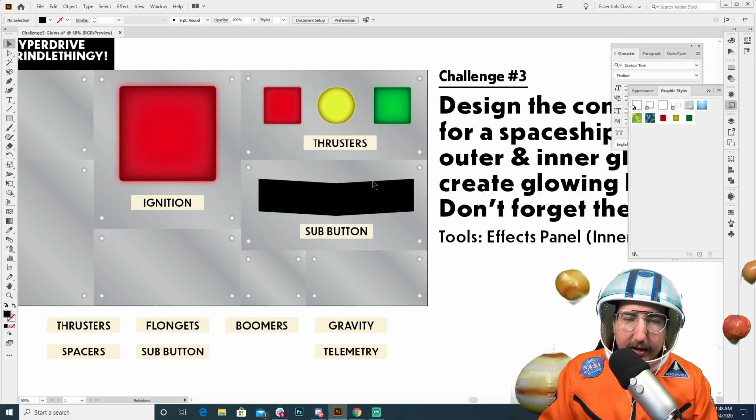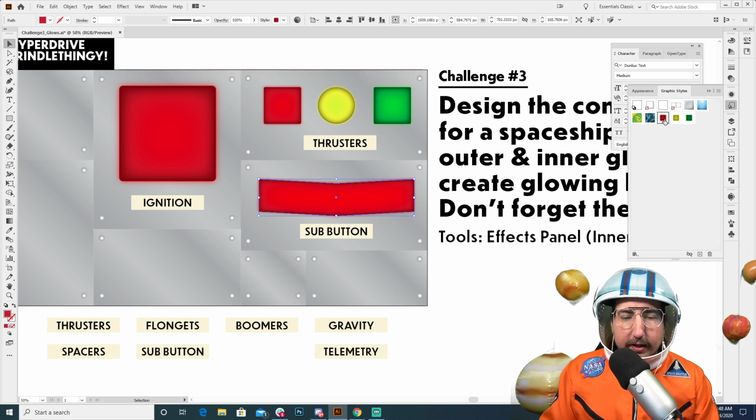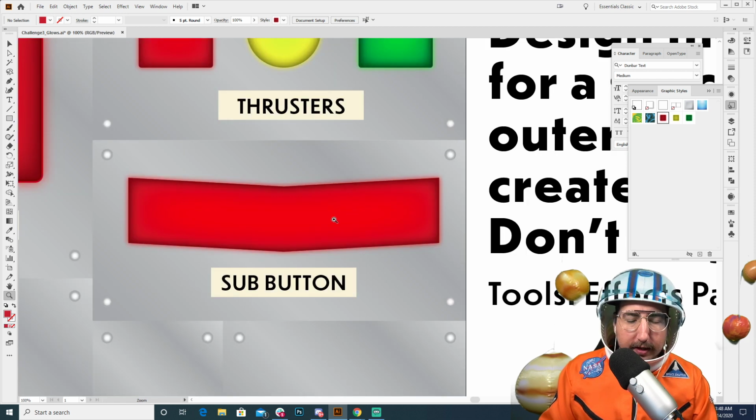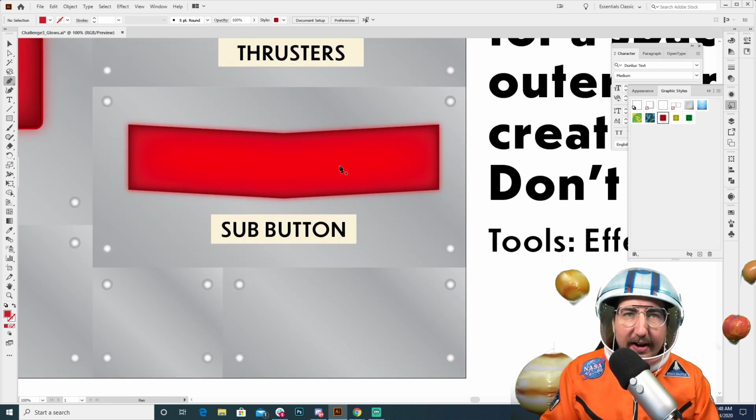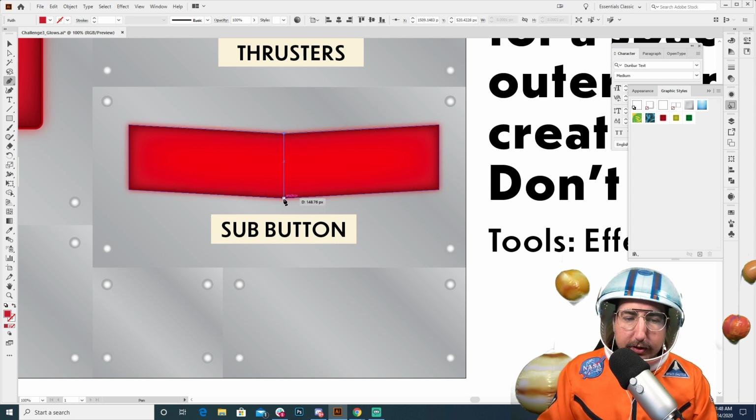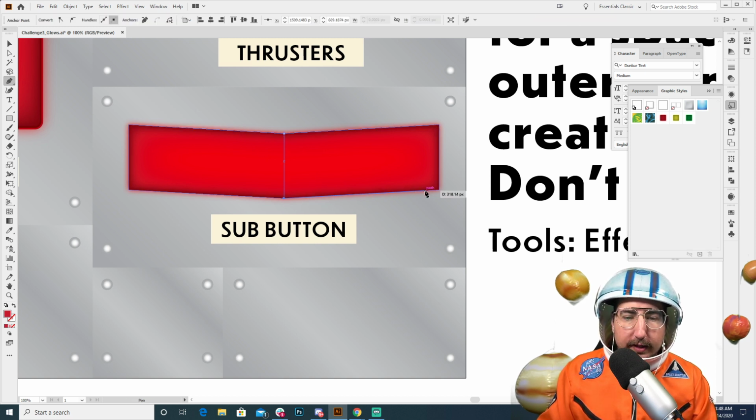And so now I can click this and apply. There we go. Our inner glows, our outer glows. Now we have this button, right? It looks a little bit wonky, but what we can do is now add on top of this. So what I'm going to do is click here, and I'm just using the pen tool, holding shift to make those straight lines, and do these anchor points over this red shape.